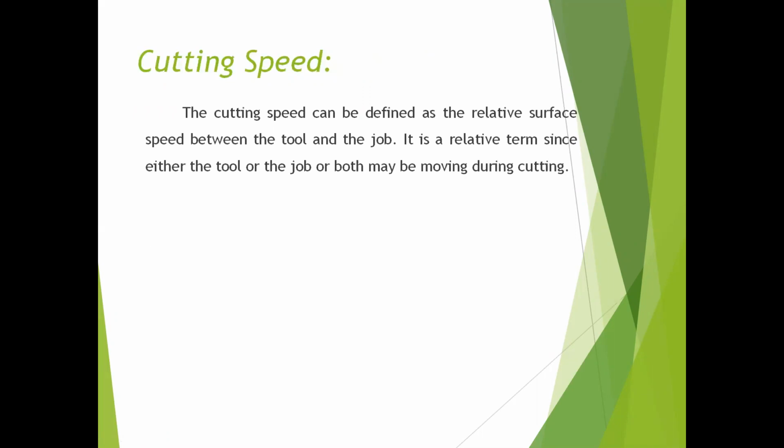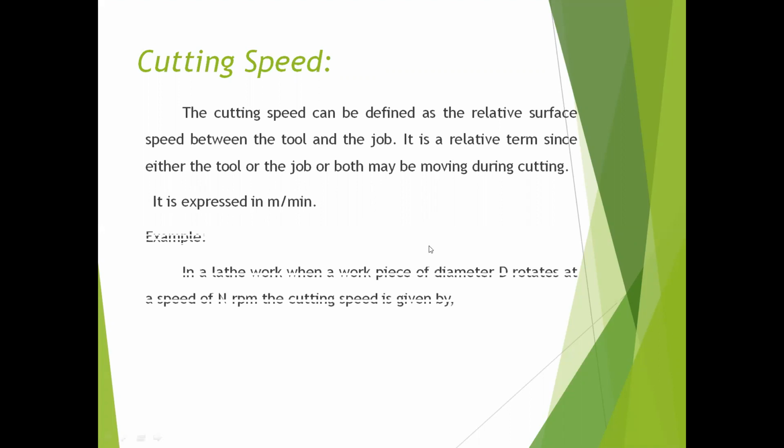Cutting speed. The cutting speed can be defined as the relative surface speed between the tool and the job. It is a relative term since either the tool or the job or both may be moving during the cutting. Depending upon the operation, in some operations only the cutting tool rotates. In some other operations, both the workpiece and the cutting tool move. It is expressed in meters per minute.